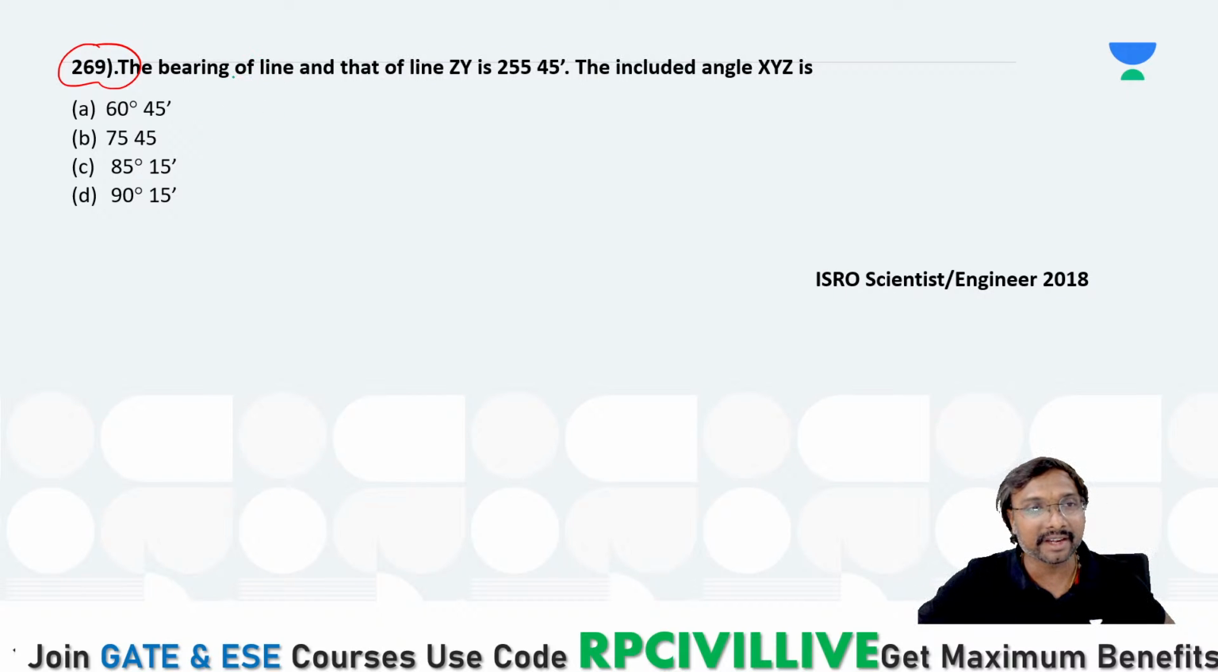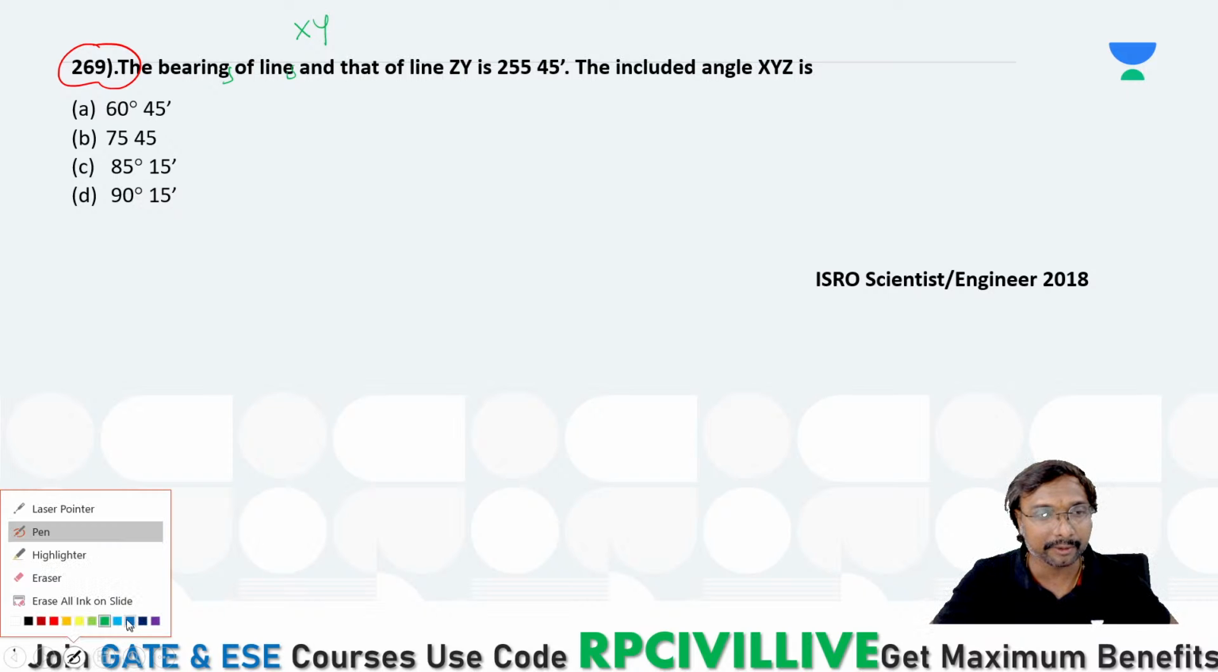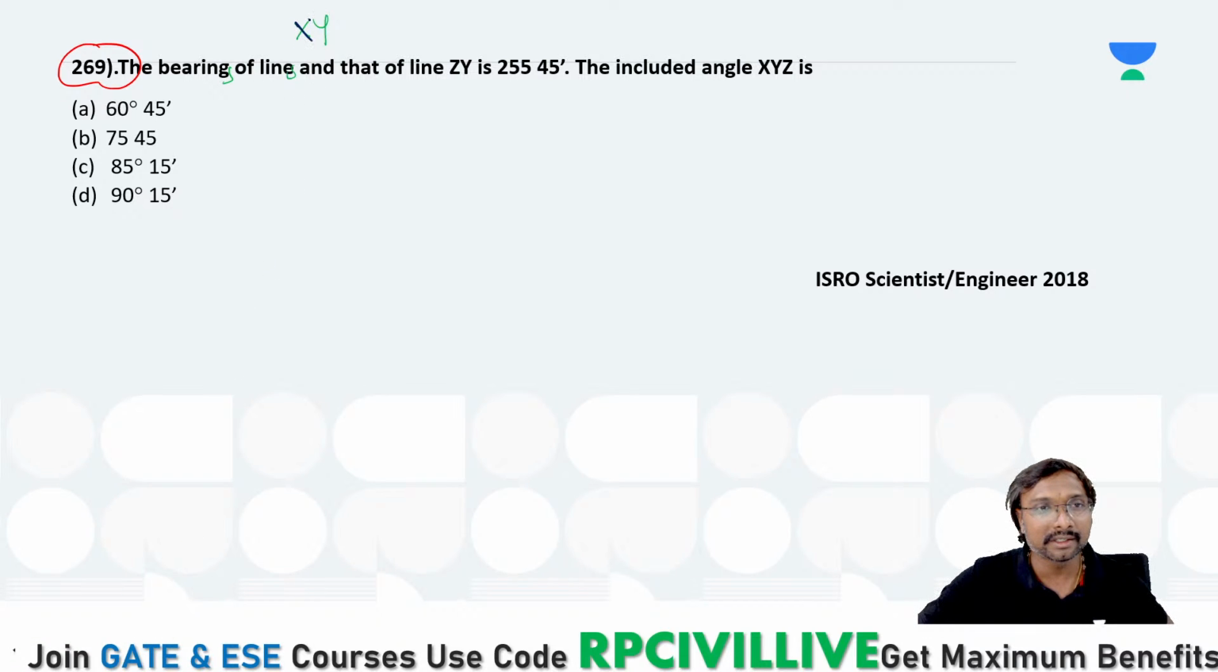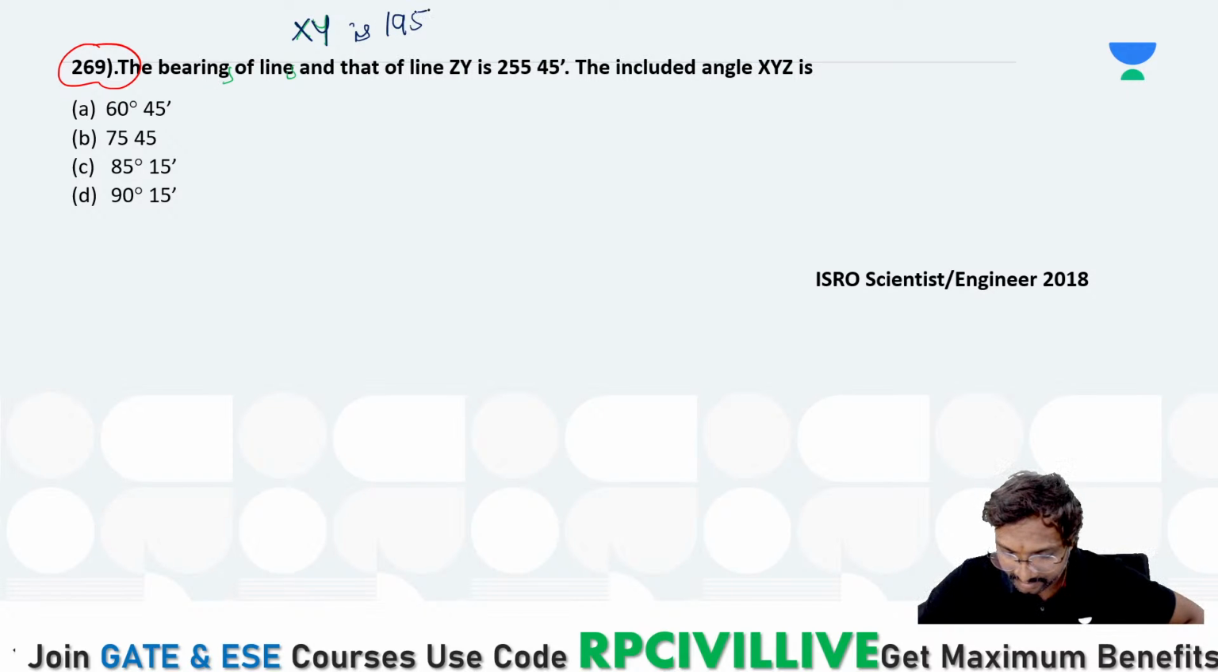So actually the bearings of lines x, y are missing. Something is missing actually, all of you. Bearings of these lines x, y and that of z, y are which one? If you just observe, the bearing of line xy is 195 degree and that of zy is 225 degree 45 minutes. Then you calculate this interior angle.